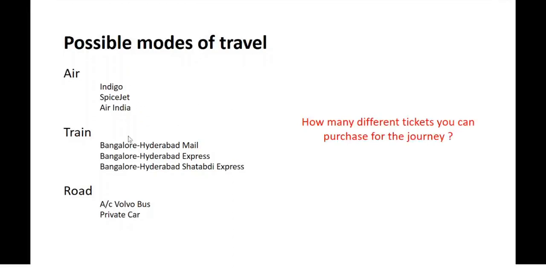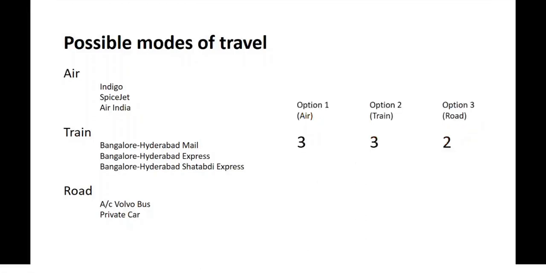Now, since there are 8 possible options, you could correctly answer the question just by pure intuition: there are 8 different kinds of tickets possible. But let us look at the calculation that goes behind answering this question. Basically you have three options: option 1, option 2, and option 3, which correspond to air travel, train travel, or travel by road.